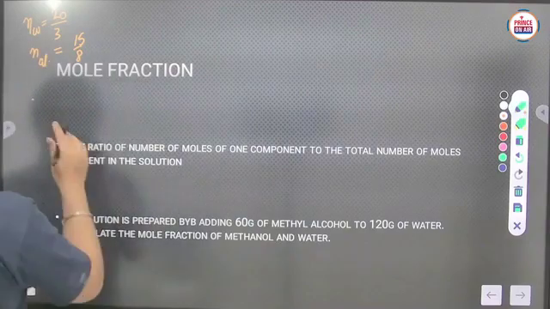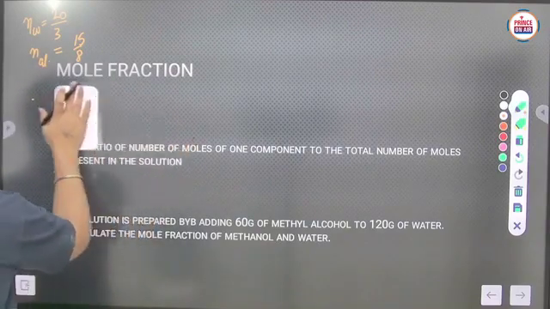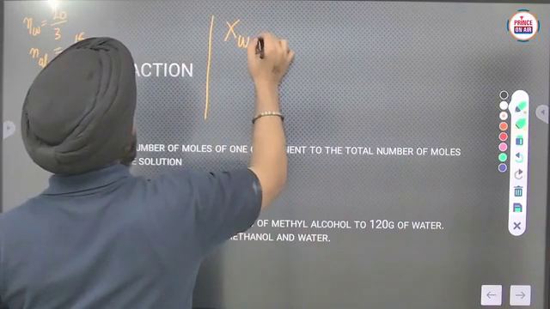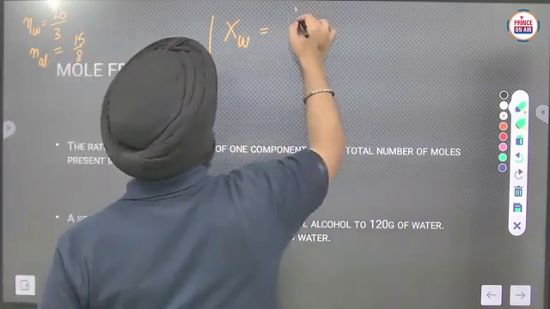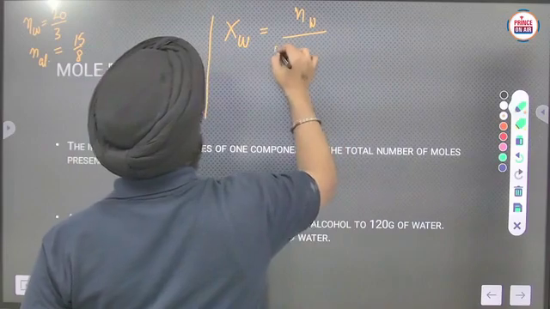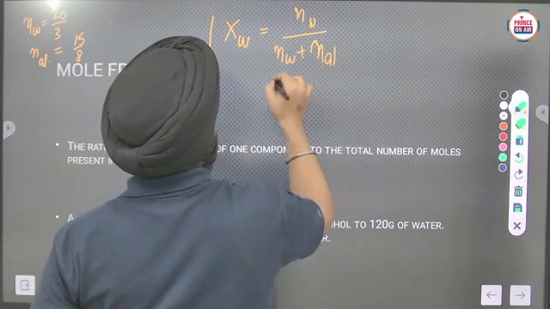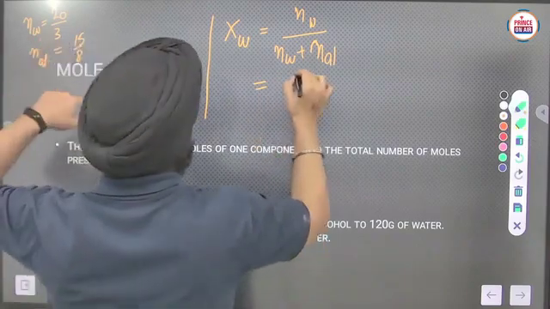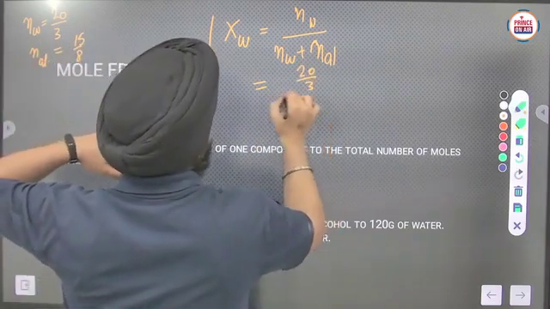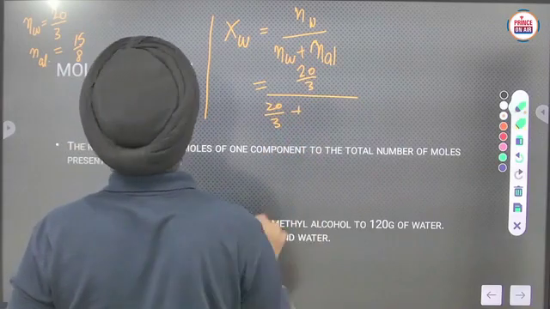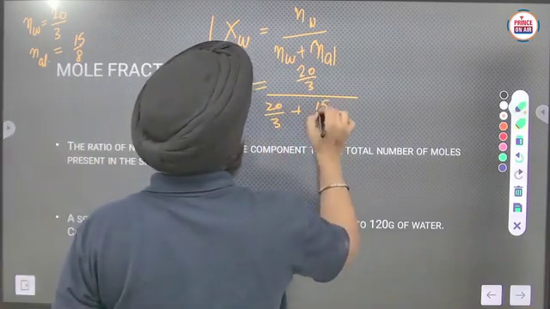So now we have to calculate the mole fraction. The mole fraction of water will be the number of moles of water upon the number of moles of water plus the number of moles of alcohol. The number of moles of water is 20 by 3, upon 20 by 3 plus 15 upon 8.